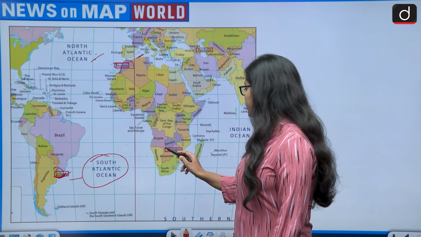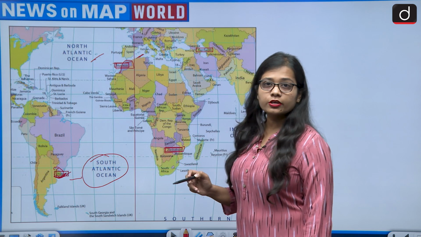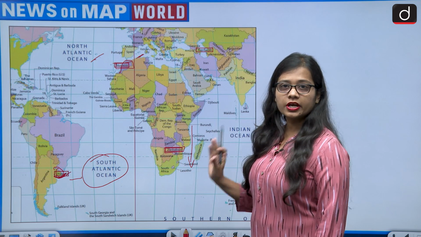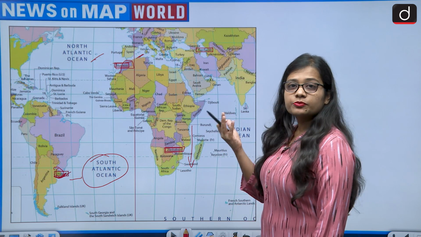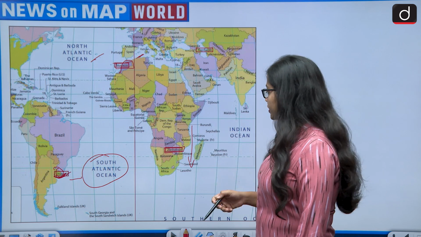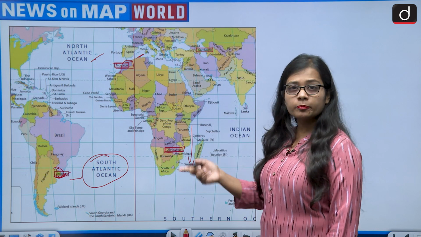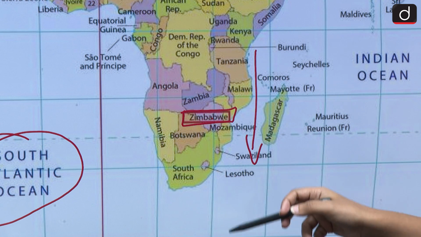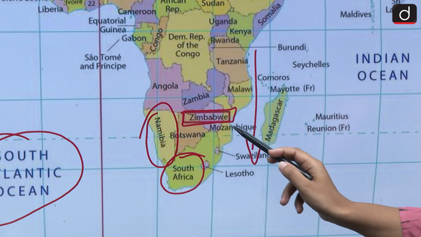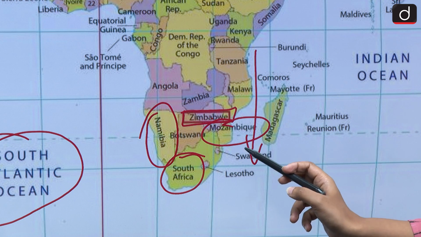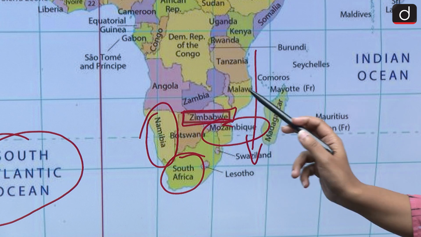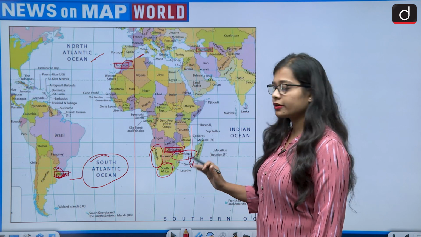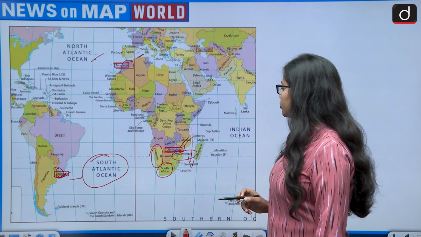Then if we talk about the country Zimbabwe, Zimbabwe lies in the African continent, in Southern Africa, and Zimbabwe is a landlocked country. So if, because of the glacial flood, the water level will rise, then Zimbabwe will not be at greater risk, because before Zimbabwe, the countries which are lying on the coastline like South Africa, Namibia, Mozambique will be at greater risk to get submerged, and they will get submerged before Zimbabwe, because Zimbabwe lies in between and is a landlocked country. So Zimbabwe would be at a safer position.